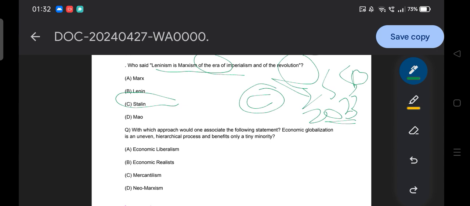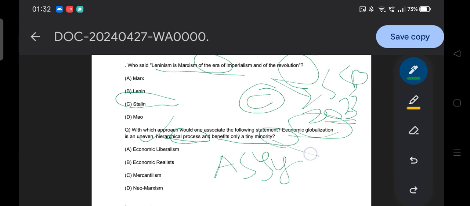Then the last question of PIQ, not the least, with which approach would one associate the following statement: economic globalization is uneven. Uneven means asymmetrical, that is, not equal development. Due to economic globalization there is no equal development but unequal development. It is a hierarchical process. How? Because developed countries develop and developing countries remain underdeveloped, and it benefits only the minority. Minority means what? The few developed countries. Who argues these things? Option A, economic liberalism. Economic liberalism supports globalization, so it cannot be. Economic realist, as such there is no concept. Mercantilism, no.